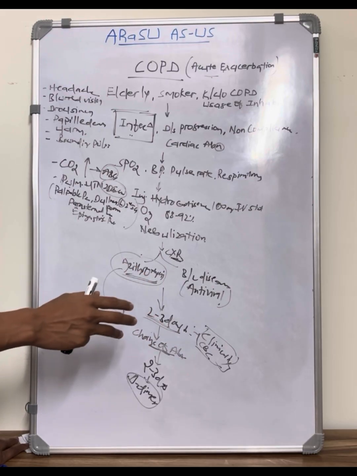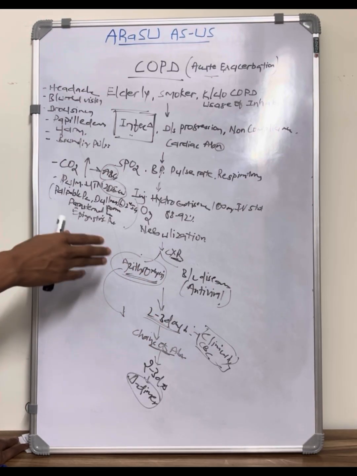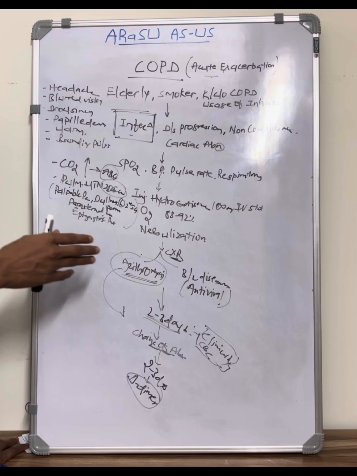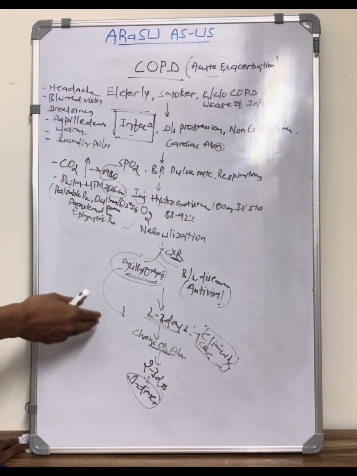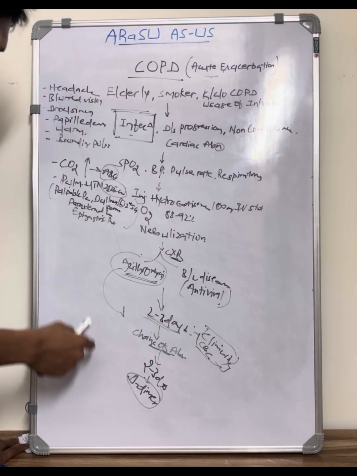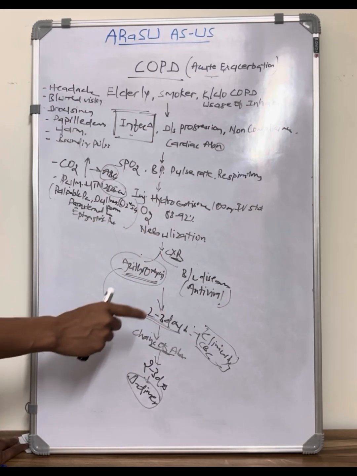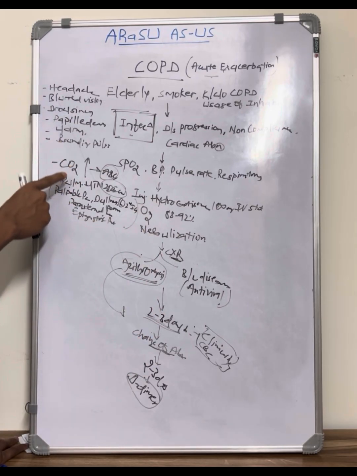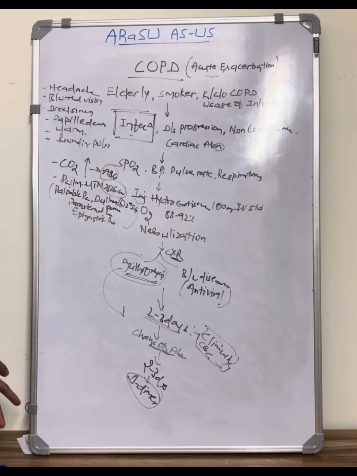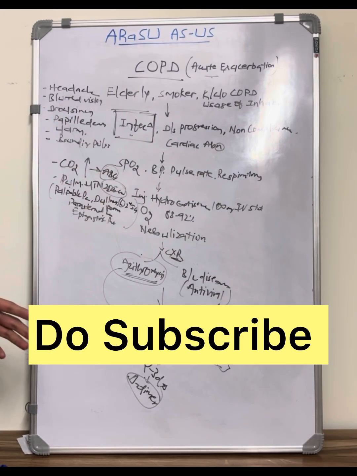After that, after initial settlement, after 2 to 3 days, assess for the improvement. If there is no improvement, please consider change of antibiotics, and even then, if the individual is not responding, consider other possibilities, especially pulmonary thromboembolism. Meanwhile, in all cases of COPD, always assess for CO2 retention and pulmonary hypertension. Hope you have got the case approach. Thank you so much.